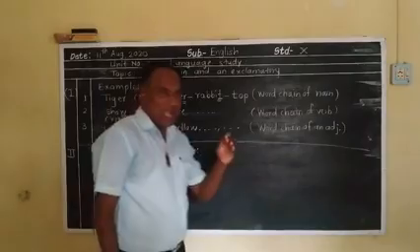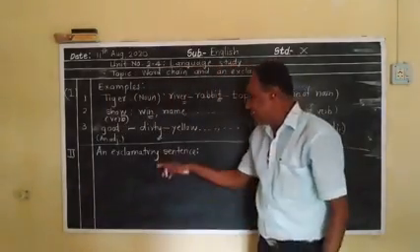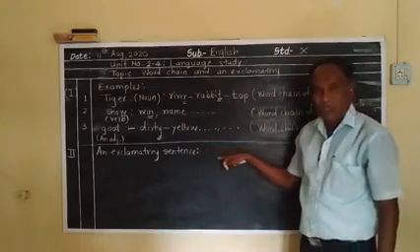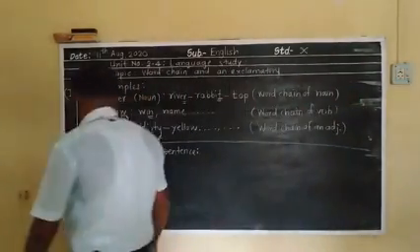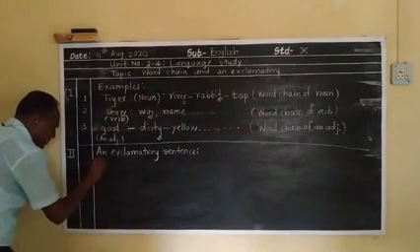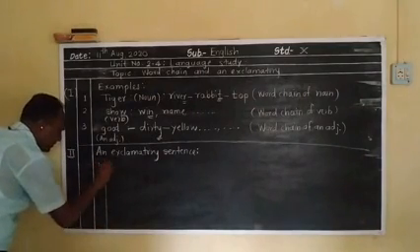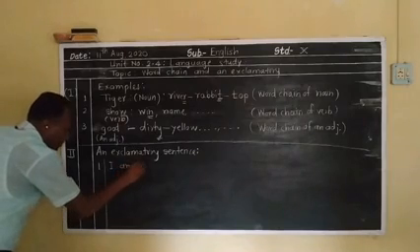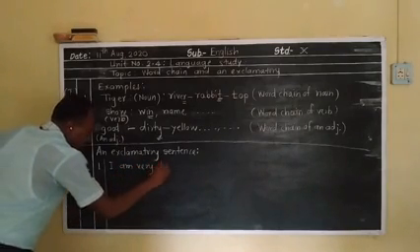You have already studied this topic. For example, a very simple example I am taking: I am very lucky.